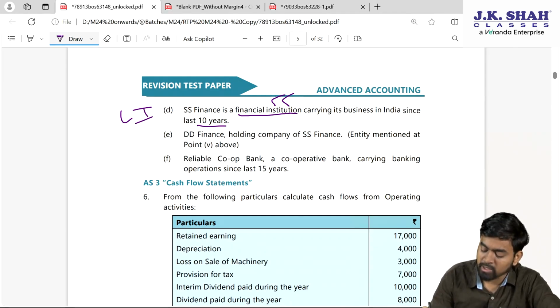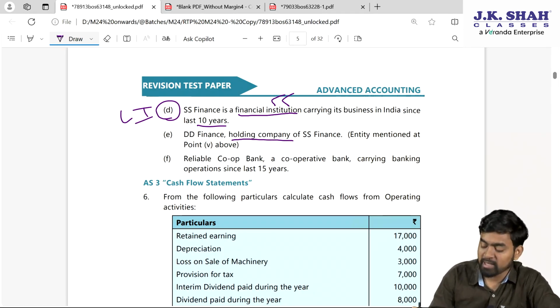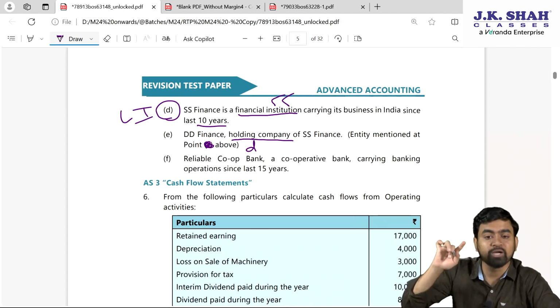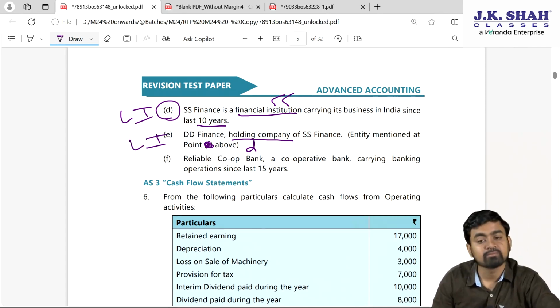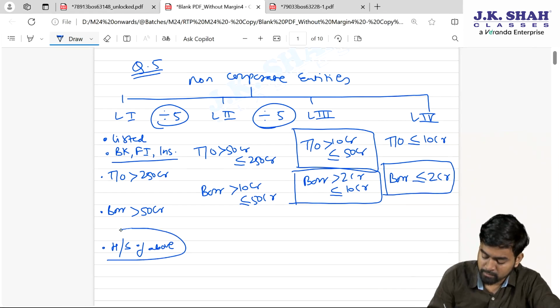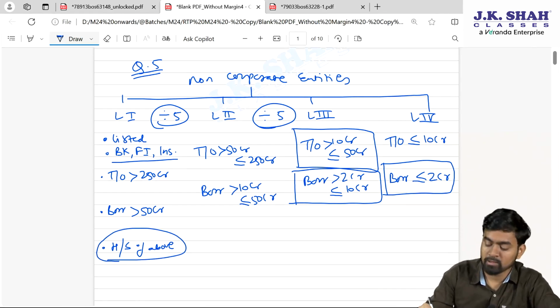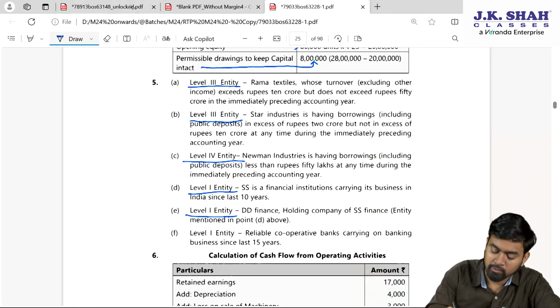Next one, DD Finance, holding company of SS. It means in point D, SS Finance, you will find the entity mentioned, not point 5, it should be point D. So holding and subsidiary of level 1 will be classified as level 1 only. Yes or no? Here you can see. Done. So again this is level 1 entity only.